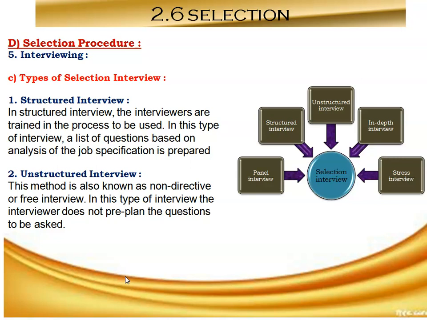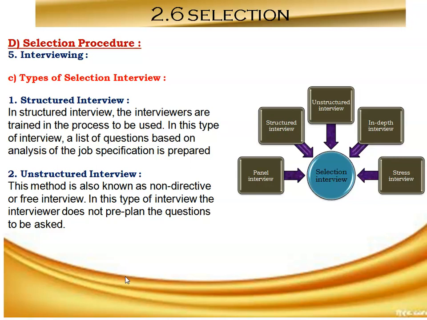So in this type of interview, all formalities and procedures, like fixing the venue, time, panel of interviewers, opening and closing, then intimating the candidates officially, etc., are strictly followed in arranging and conducting the interview. So the course of the interview is pre-planned and structured in advance depending on job requirements. So that's why it's called a structured interview.